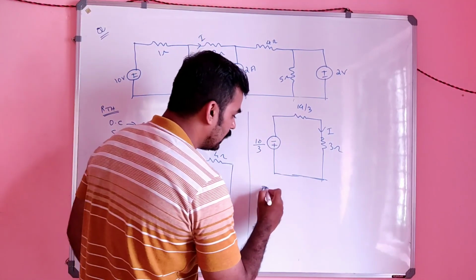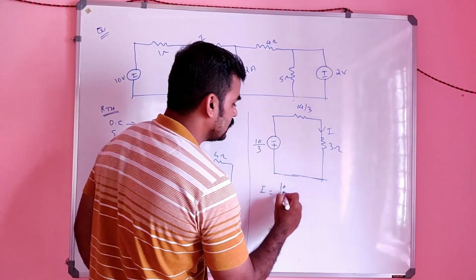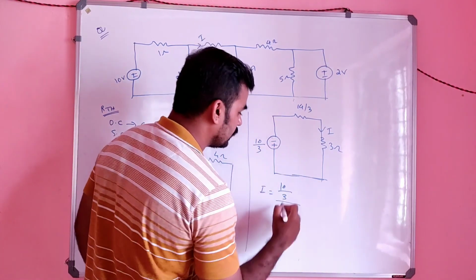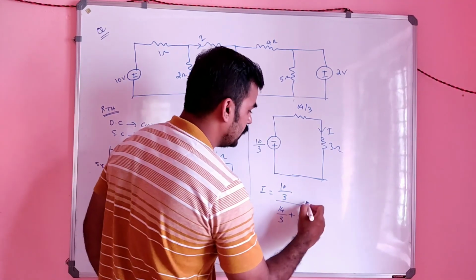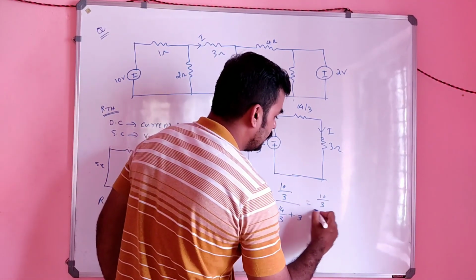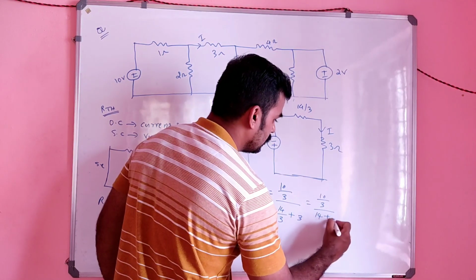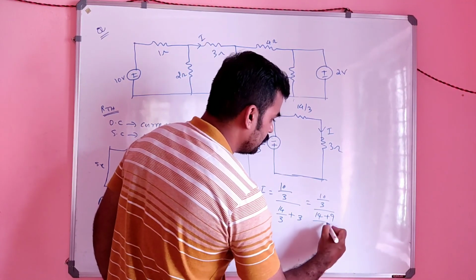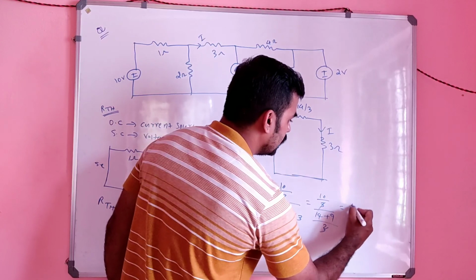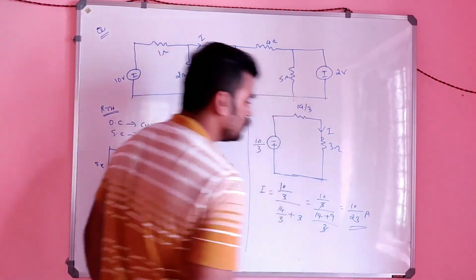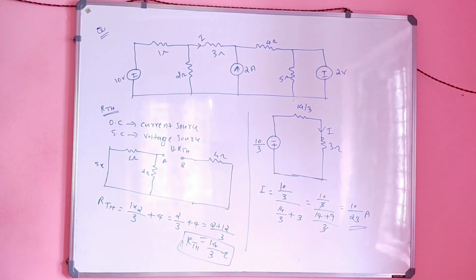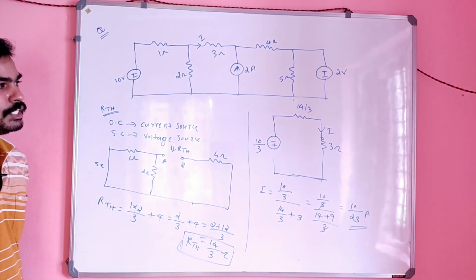So I will be equal to what? Voltage divided by total resistance, 14 by 3 plus 3. It will be 10 by 3 whole divided by 14 plus 9 divided by 3. 3 and 3 get cancelled. It will be 10 by 23 ampere. So this is the final answer, 10 by 23 ampere.